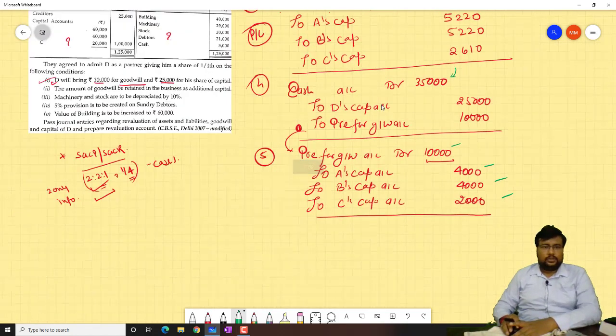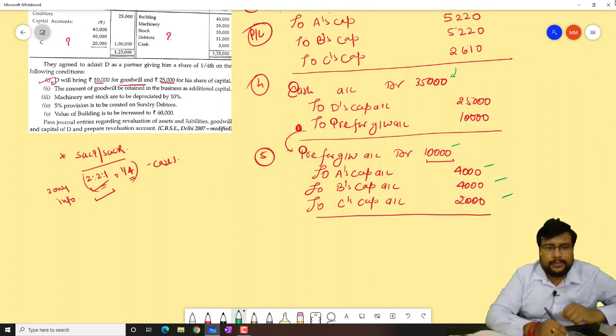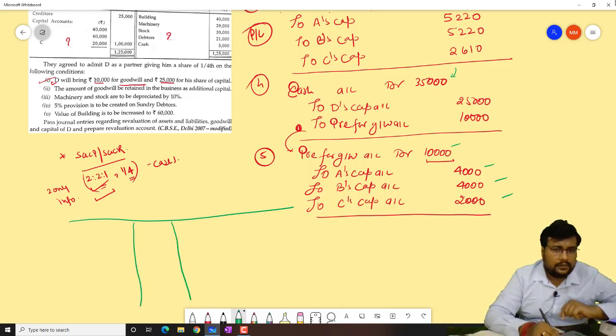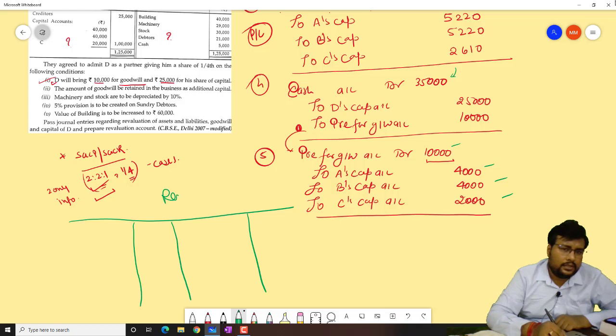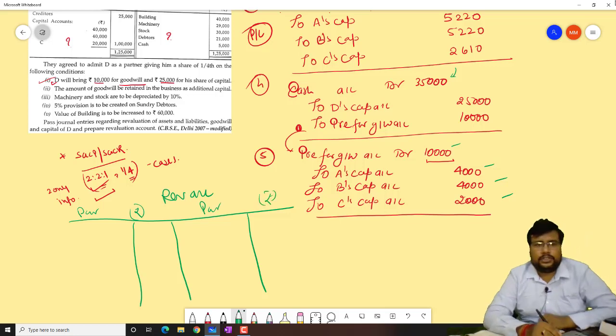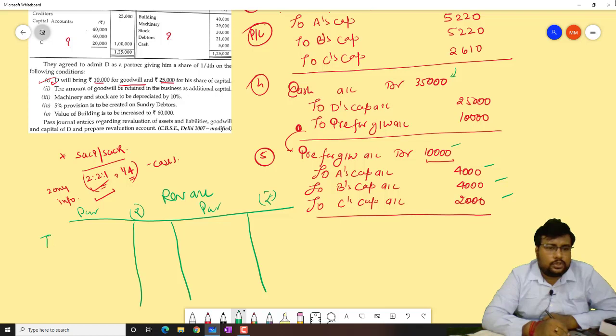In the question, it is asked to prepare the revaluation account. So it is not a big task when you have already passed the entries. I am making the revaluation account very simple in a format. Please follow the format properly in your copy. I'm just showing you how to prepare the revaluation account. So machinery and stock decrease. Machinery decrease is 2,900. Stock decrease is 3,000.